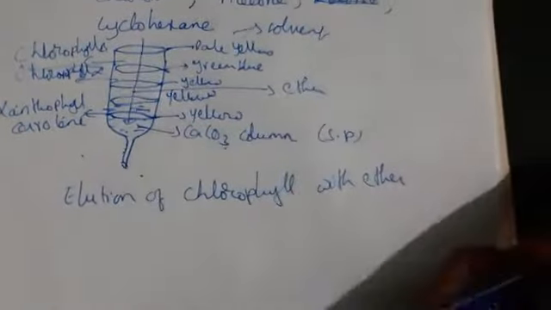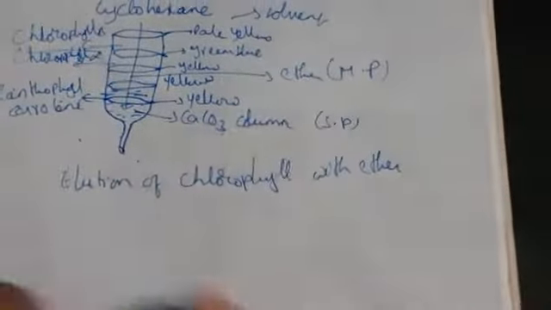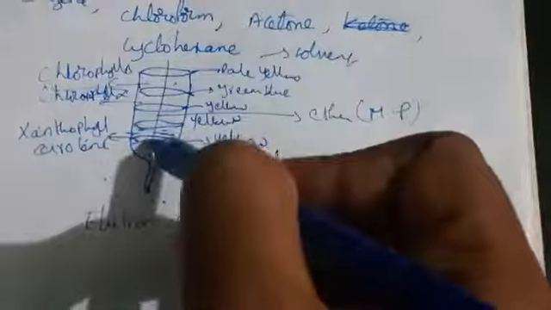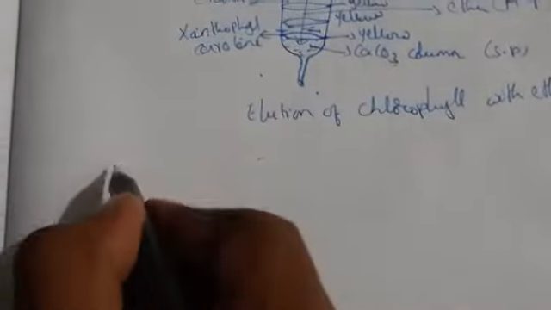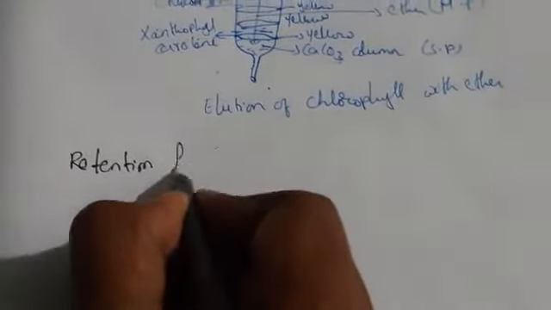This is the solvent, which is the mobile phase here, to separate the individual components. When the components separate, that is what we call elution. So this is a perfect solvent to use for removing the individual components. Let us see the next one, retention factor or retardation factor.